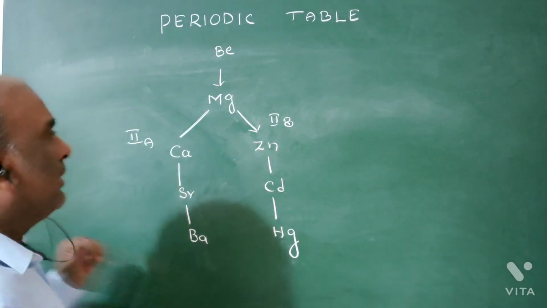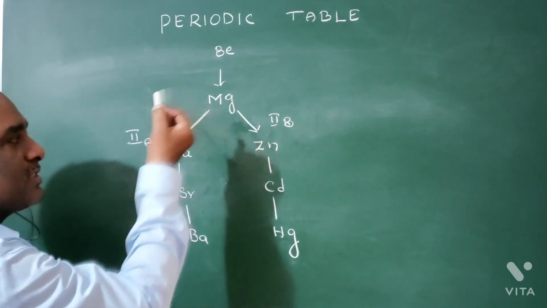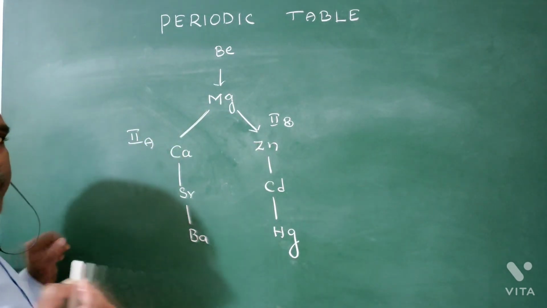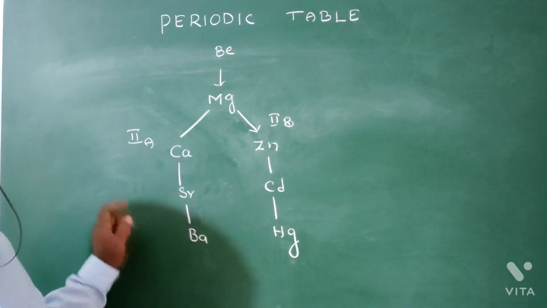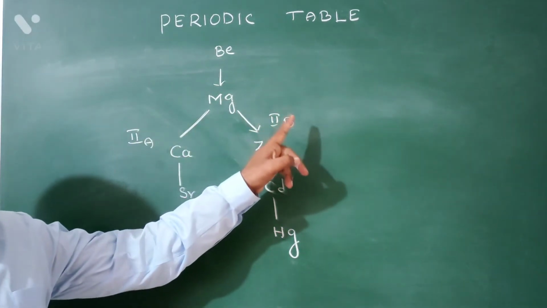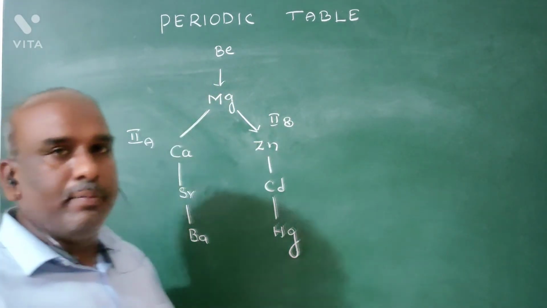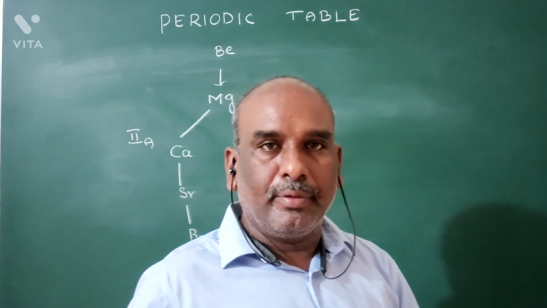One more condition. The properties of magnesium are somewhat mixed properties of one, second A group, and second, second B group in this case. This is about third period elements being called bridge elements.